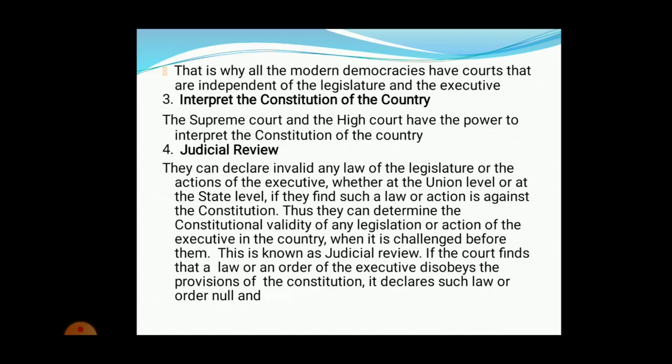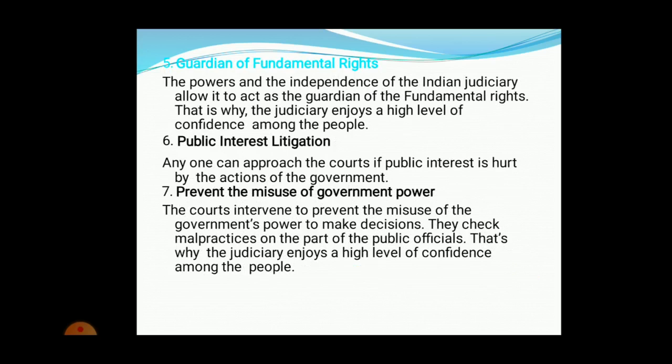Okay, so the next thing about the power of the judiciary is fundamental rights. Every citizen, every Indian, has fundamental rights of his own. The power and independence of the Indian judiciary allows an individual person to have rights of his own.